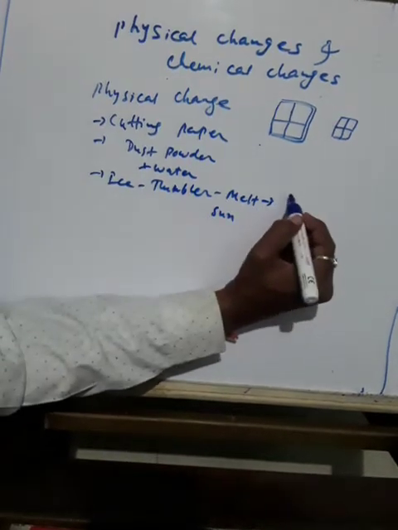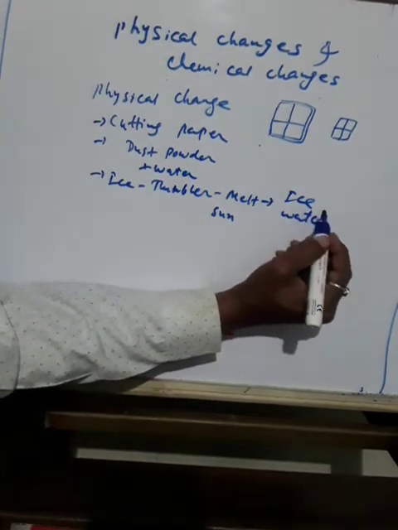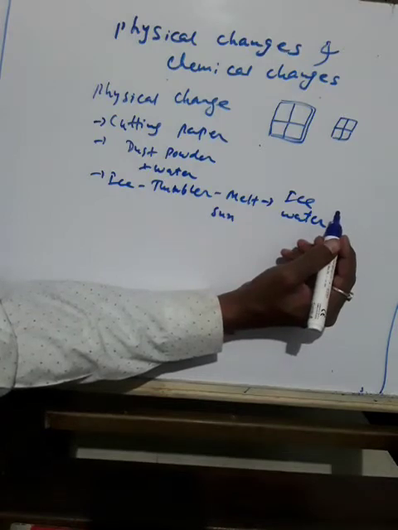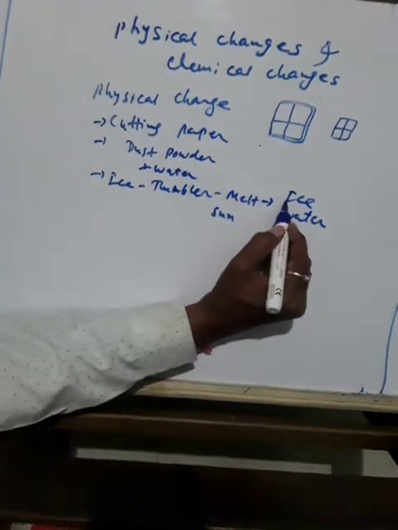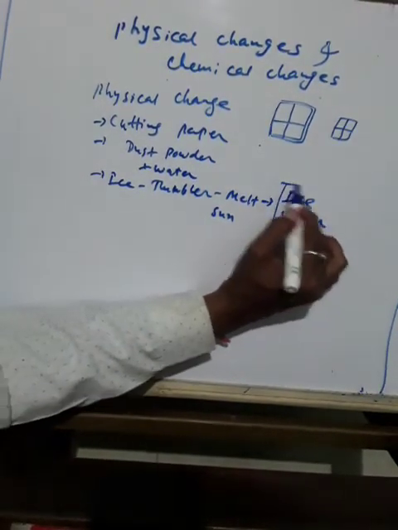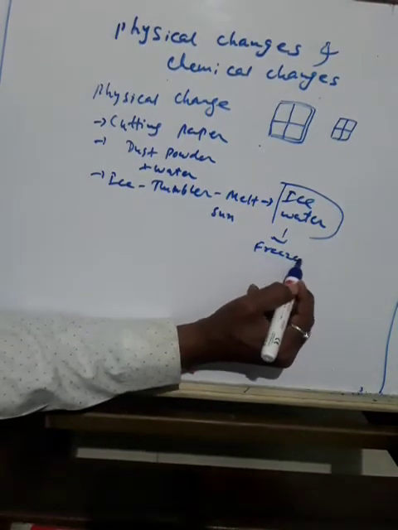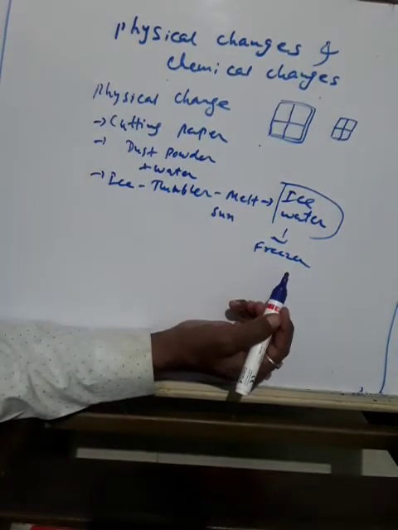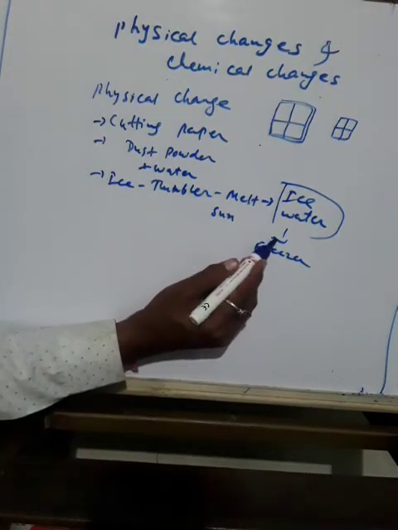Slowly the ice will completely melt and convert into water. Now place the tumbler in a freezing mixture. Freezing mixture means you take this water and put it in a freezer. Does the water become solid ice once again?